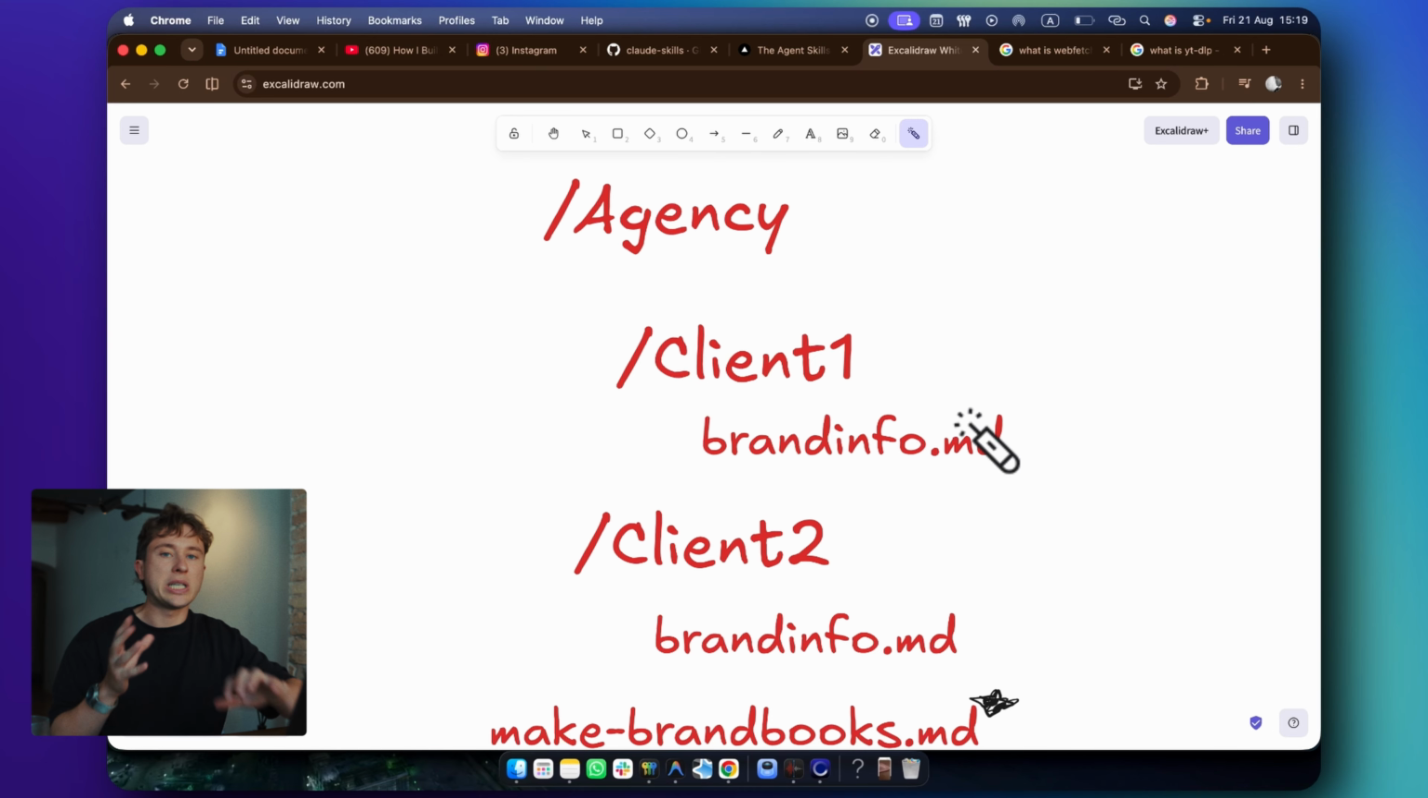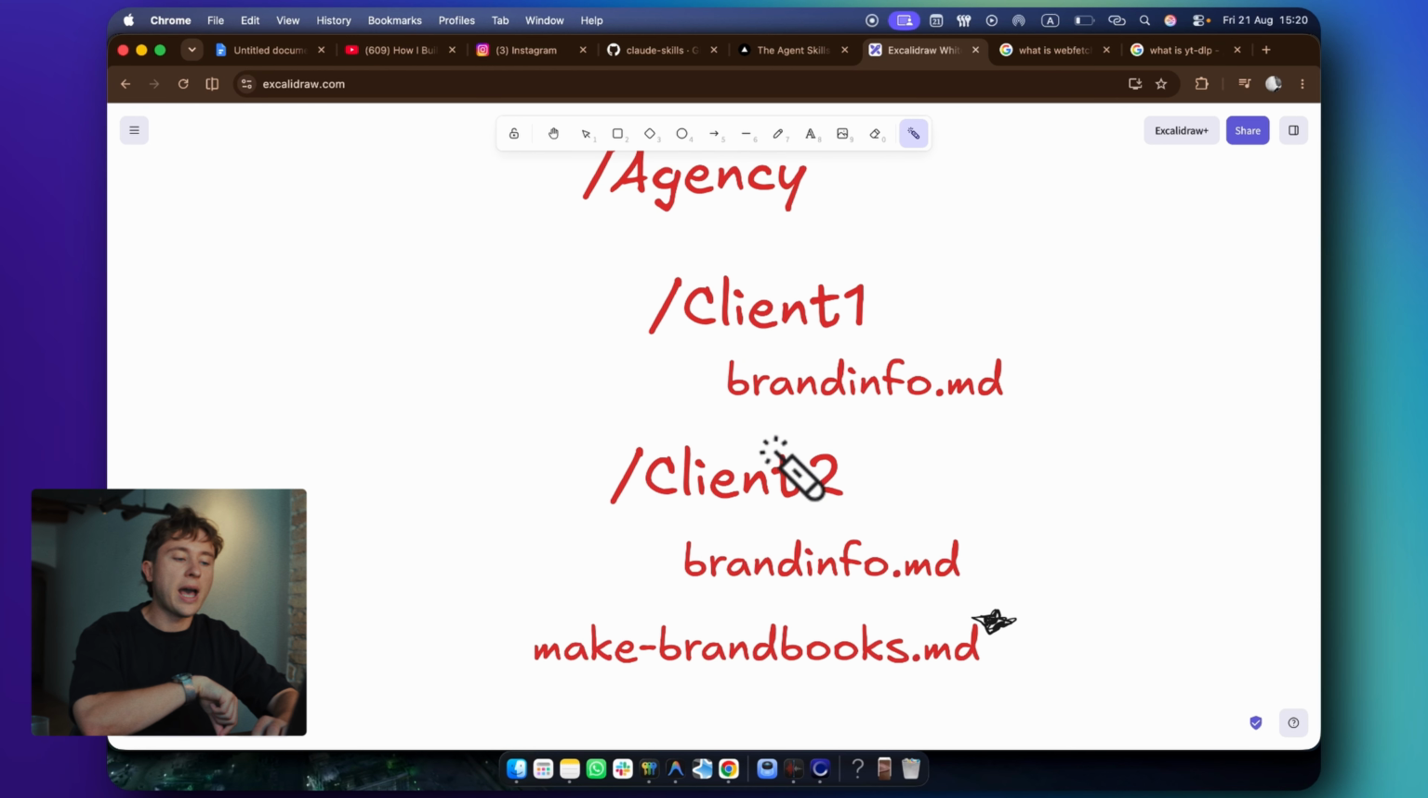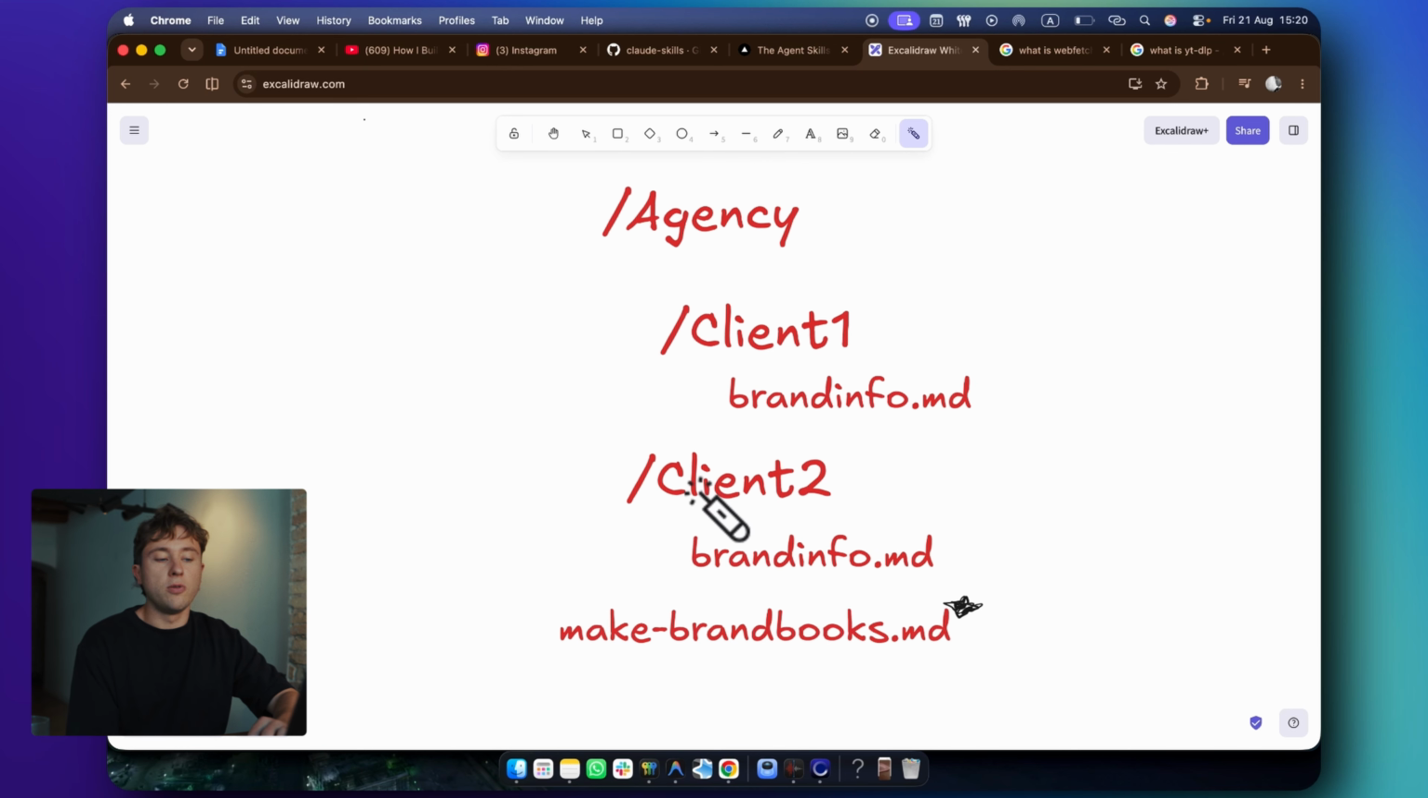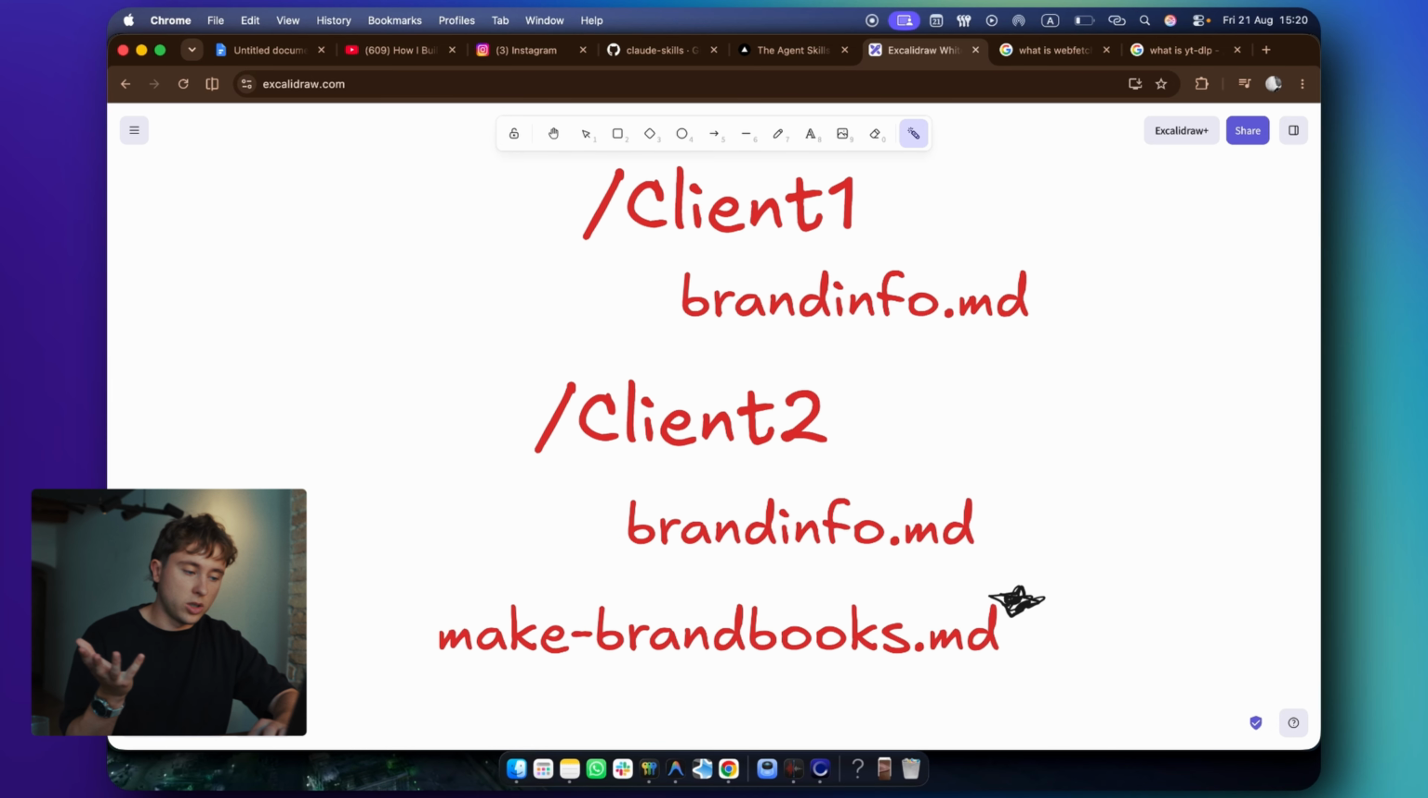An .md file, keep in mind, is basically like a text file, okay? It doesn't mean anything crazy. This brand info file stores all the brand info for client 1. That's why it's sitting in the client 1 folder. And we have the same file name in the client 2 folder. Because it's in client 2, Claude will know that if it needs client 2 brand info, it will go to the client 2 folder first. And then finally, we have a make-brandbooks.md file, which is a skill file, okay? There's nothing in particular that tells you it's a skill, but Claude knows it's a skill, okay?